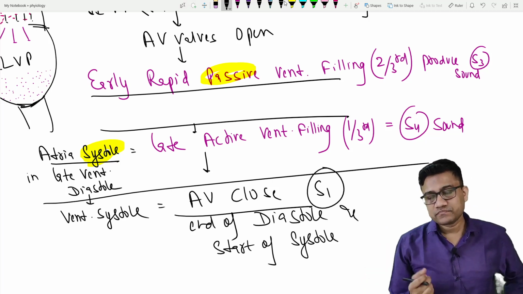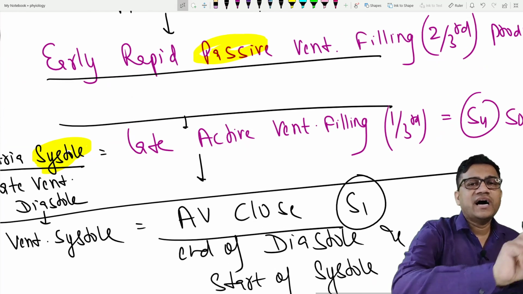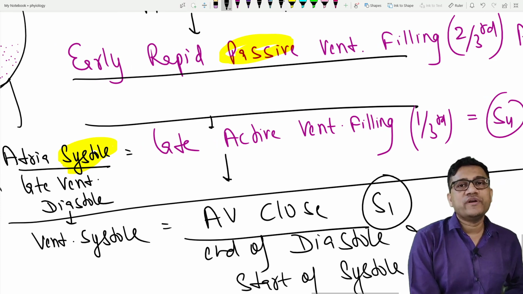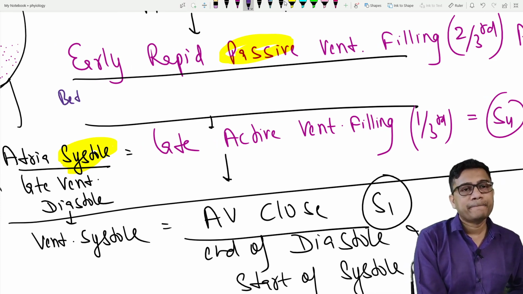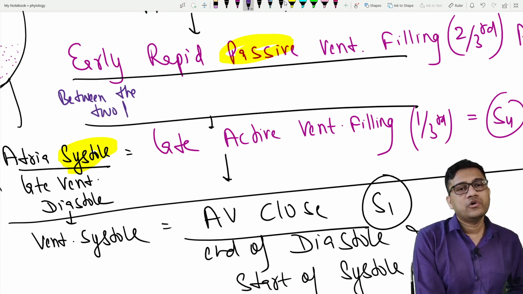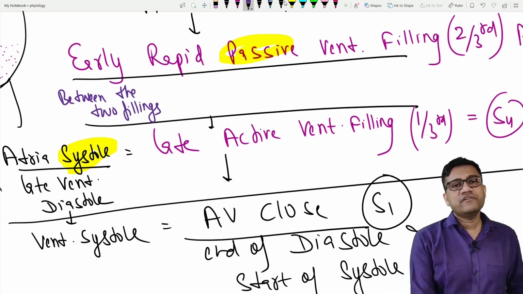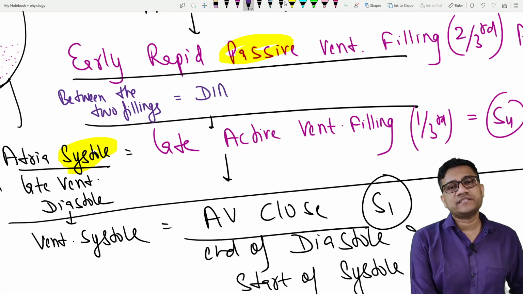Are you clear? Now there is an empty space I put between. So what happens between the two fillings? Between the two fillings we have a period called diastasis.